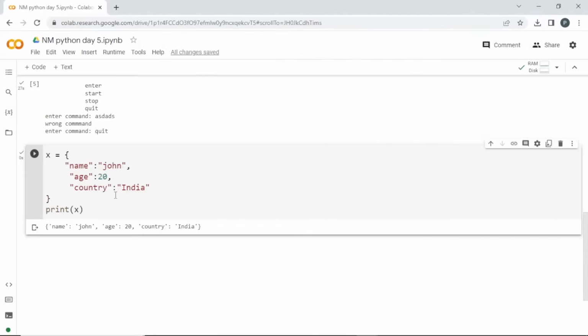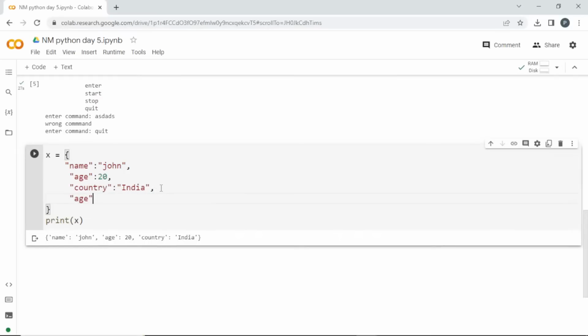I'll show you. So if I add a comma, I'll set this age to 25. Now if I print that, what will be the age here? What will come? I'll run this. See here, the output is 25. So the latest value gets overwritten over the previous old value. That's what will happen if you have a duplicate key. Clear about dictionary?